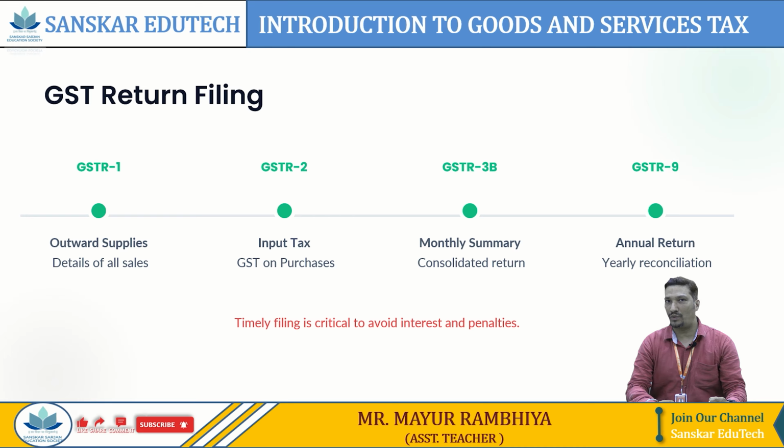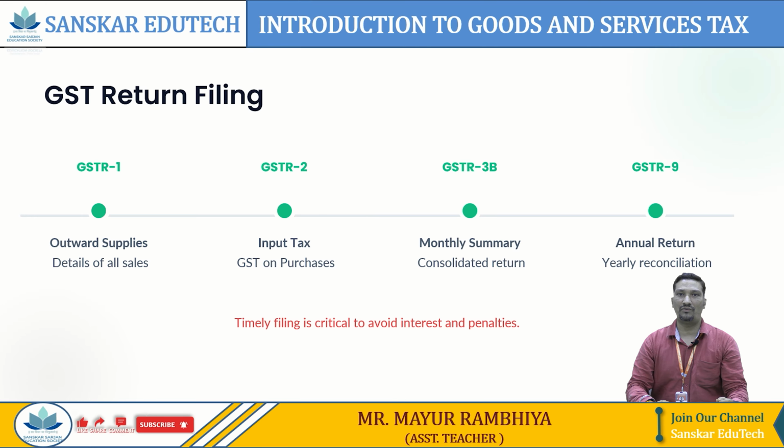Now, what do we mean by outward supply? Outward supply means the supply where we have sold goods to our customer. We have to give all the details in that return. For this outward supply GSTR1, every supplier has to file by the 11th of the next month. For example, if we are dealing in the full month of April, then by 11th May, I have to file my GSTR1.